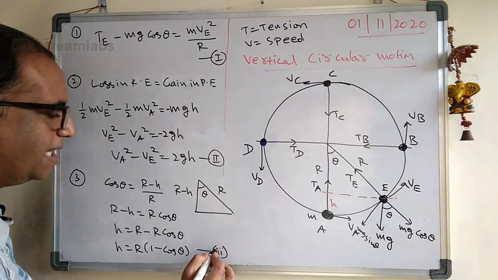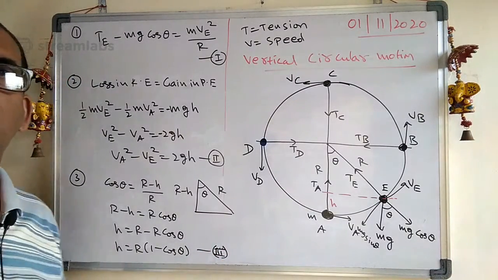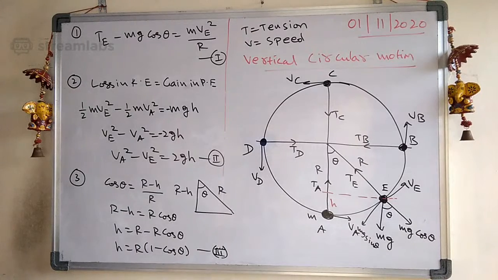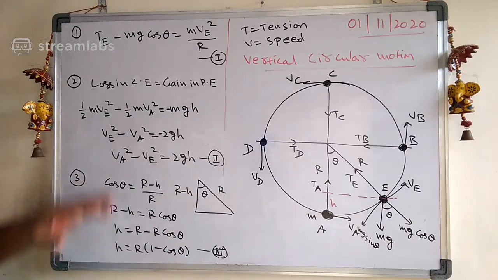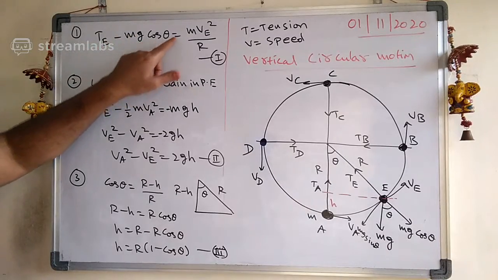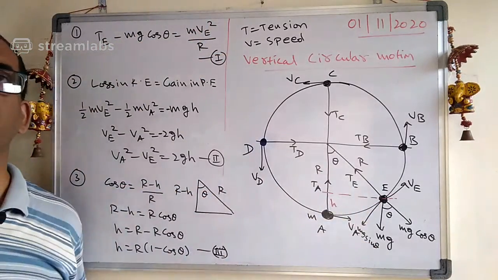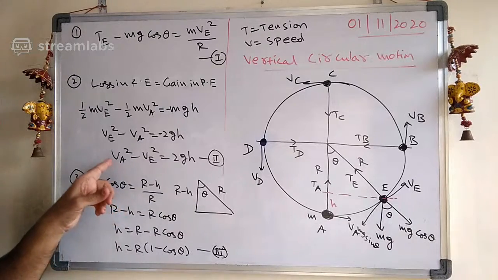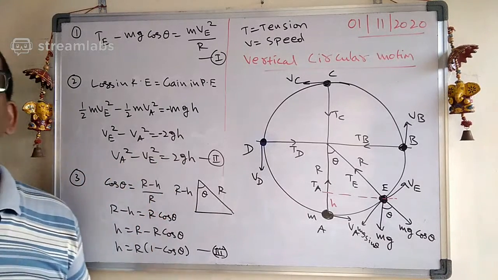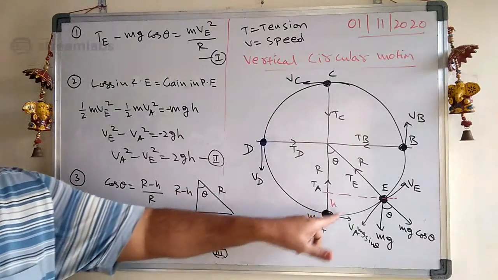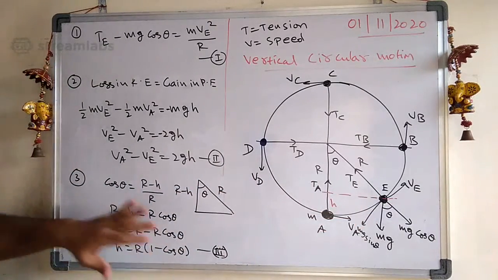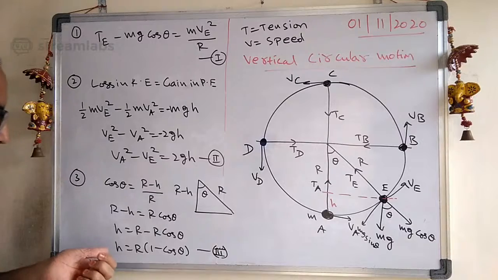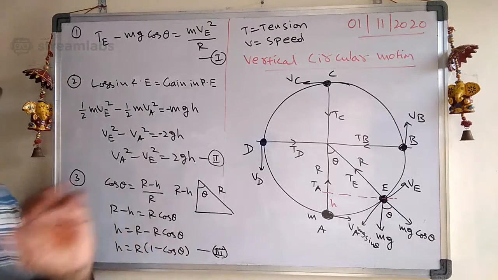See carefully, there are three equations which we are going to use in solving all the problems related to vertical circular motion. The first is TE minus mg cos theta equal to mVE square by R at this point. If the point changes, everything will change. The second is VA square minus VE square equal to 2GH, because of the change in kinetic energy. The third: it has reached a certain height H, and H is equal to R into 1 minus cos theta.